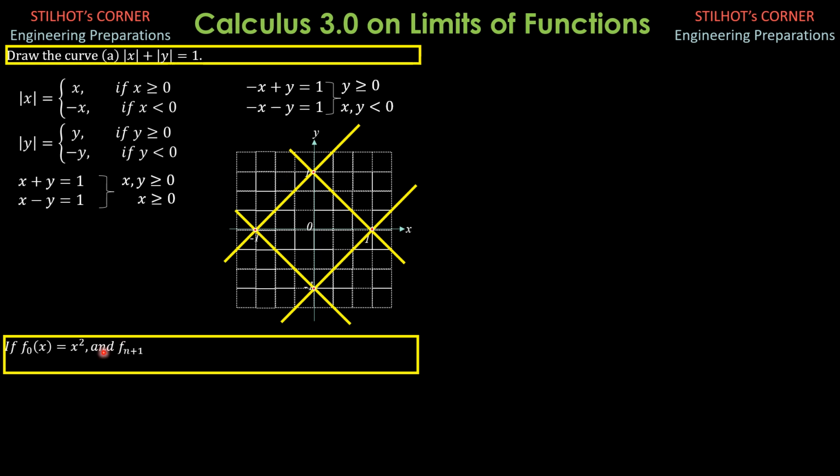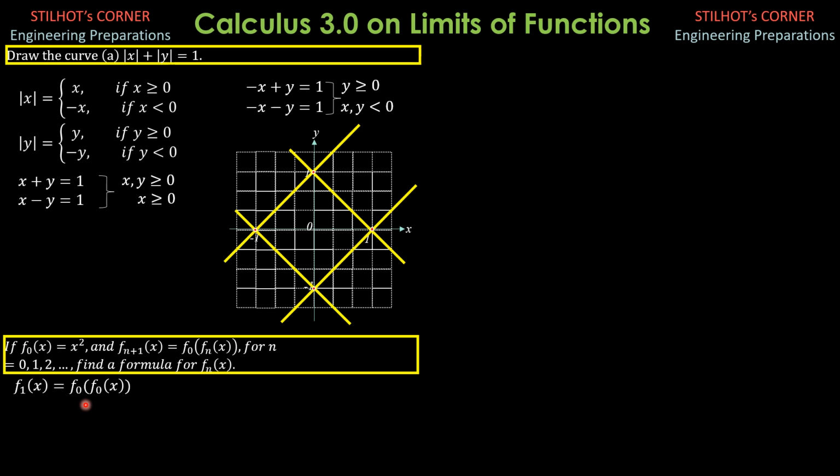figure. Then if f0 as a function of x is x squared and f(n+1) of x is f0 times fn of x for n equals 0, 1, 2, and so on and so forth. Find a formula for fn of x. So we use mathematical induction here. So f1 of x is equal to f0 times f0 of x.